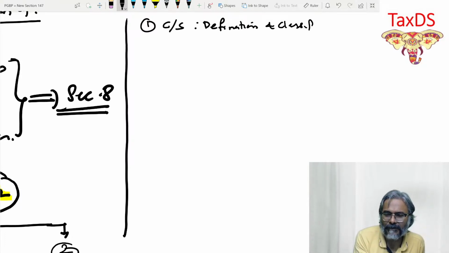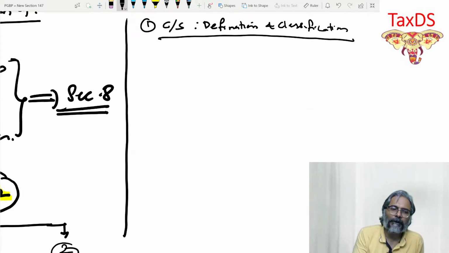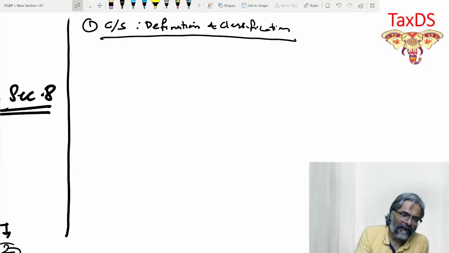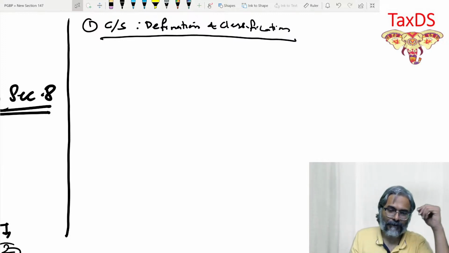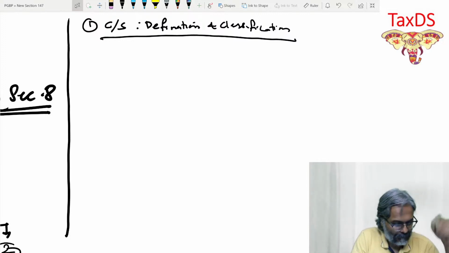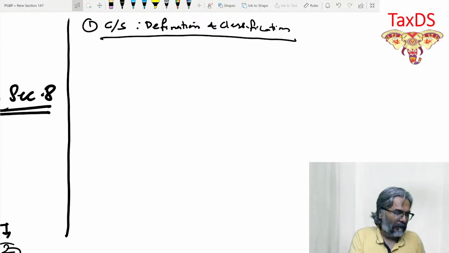Definition and classification is the key in this case. This has to be your first point in this regard. And the second point, students, would then be the analysis and conclusion. Definition and classification of what, students? Of the composite supply.